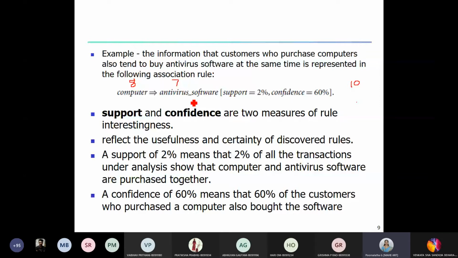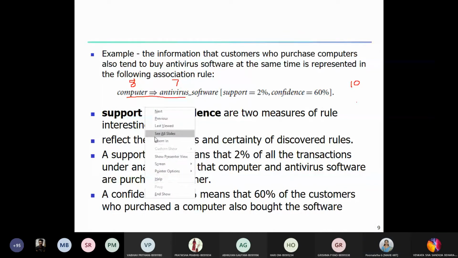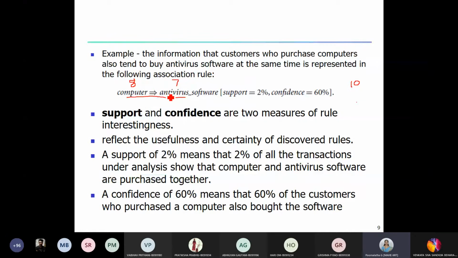Then there are 5 customers who have purchased computer and antivirus. This is the scenario. So out of 10 transactions, there are 5 transactions where both the items are present.